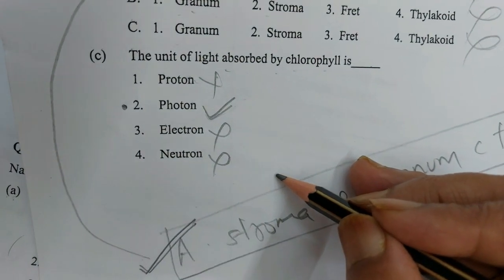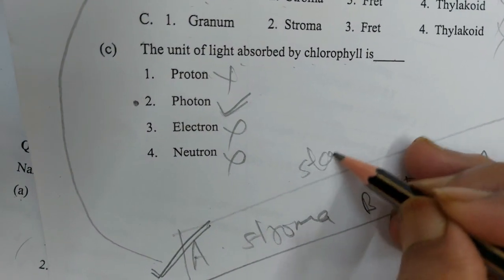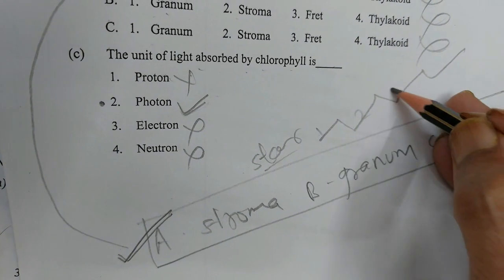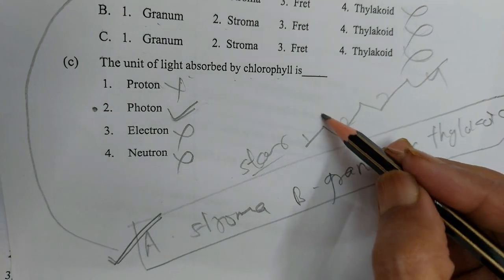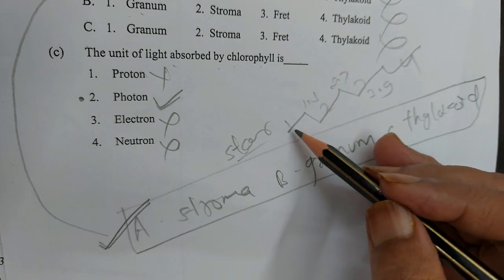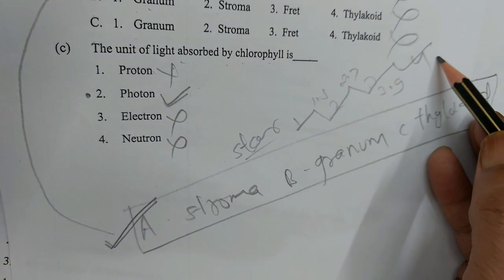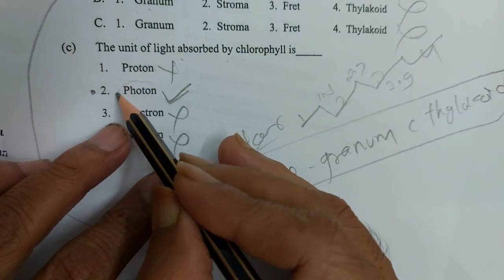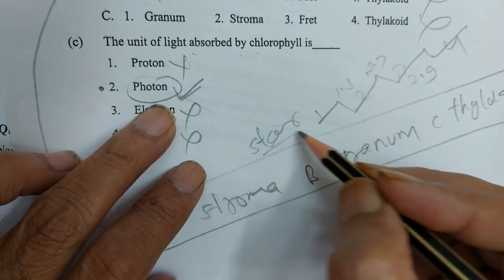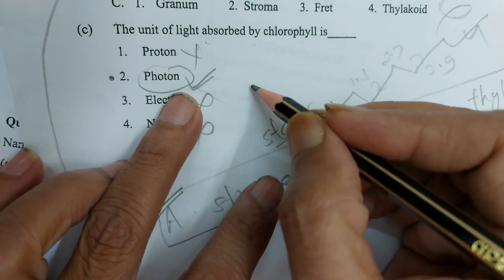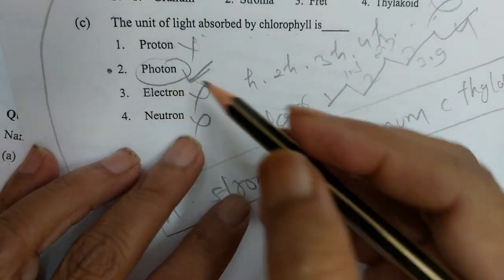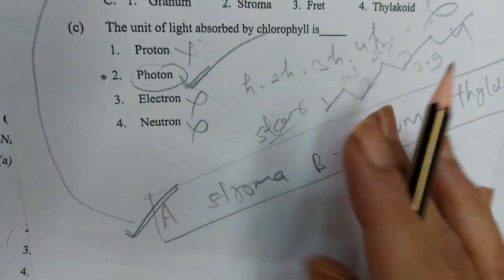If you are climbing a stair, you take either 1 step, or 2 steps, or 3 steps, or 4 steps, not 1.5, not 2.7, not 3.9. Always 1 or 2 or 3 or 4 steps, and such a group of energy is known as a photon. It always comes in bundles, like H, 2H, 3H, 4H. So photon is the correct answer.